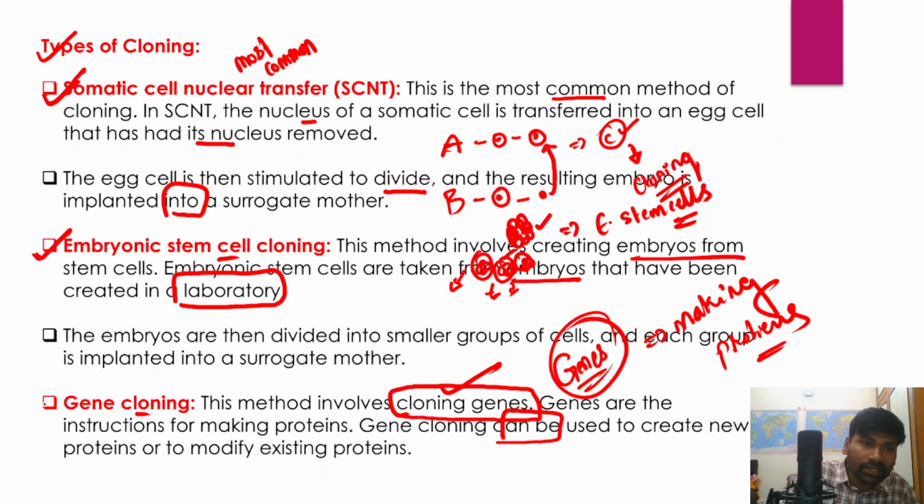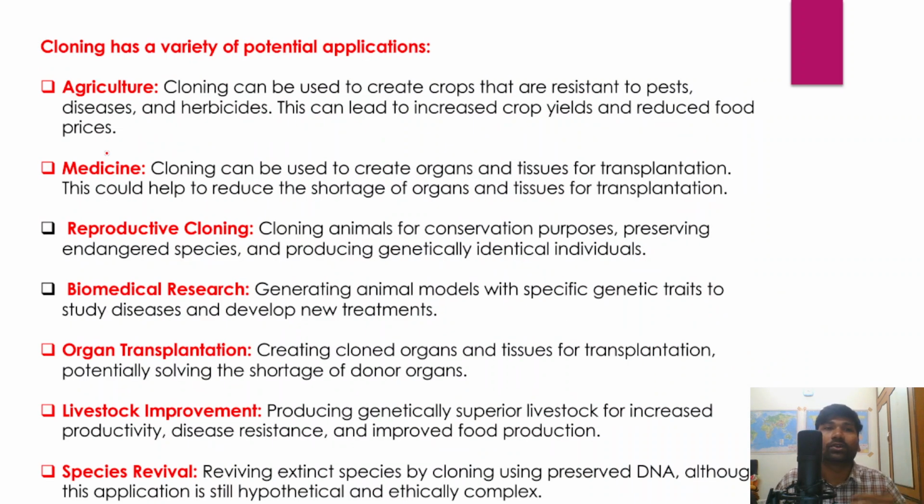So these are the three methods of cloning, but the most common method of cloning is somatic cell nuclear transfer. And in fact embryonic stem cell cloning and gene cloning are also other types of cloning. And now we'll try to understand what the benefits, or advantages, or potential applications of cloning are, because we just discussed that cloning has a lot of applications.